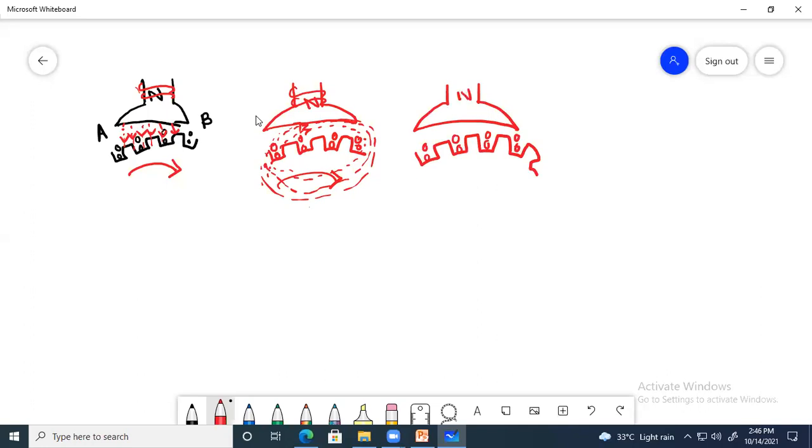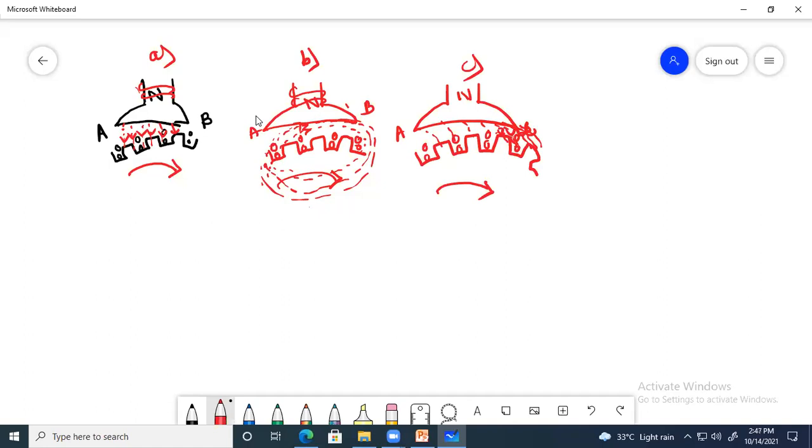Okay, as in this figure, A, B and C. Suppose this is figure A, this is figure B, and this is figure C. Now see, I will show the flux distortion. Again it will be rotating in the clockwise direction.